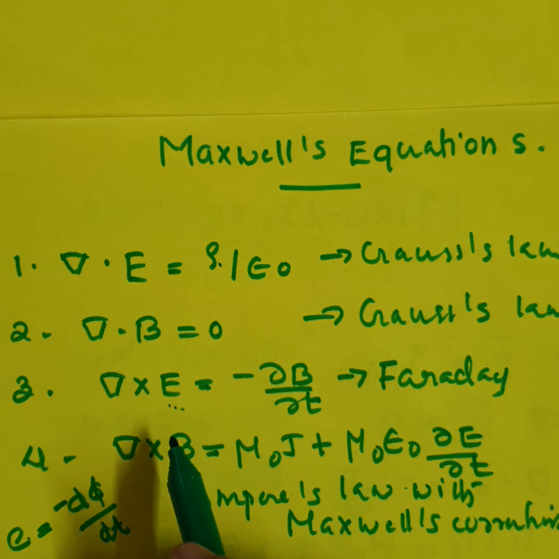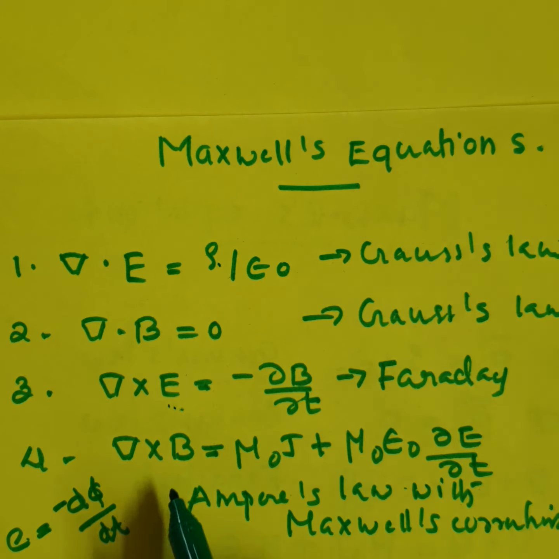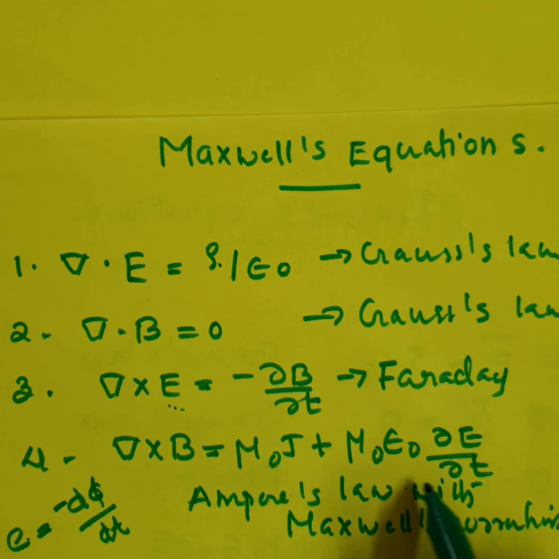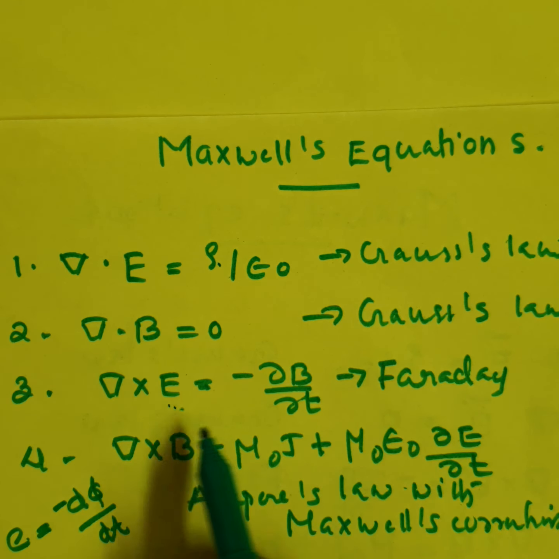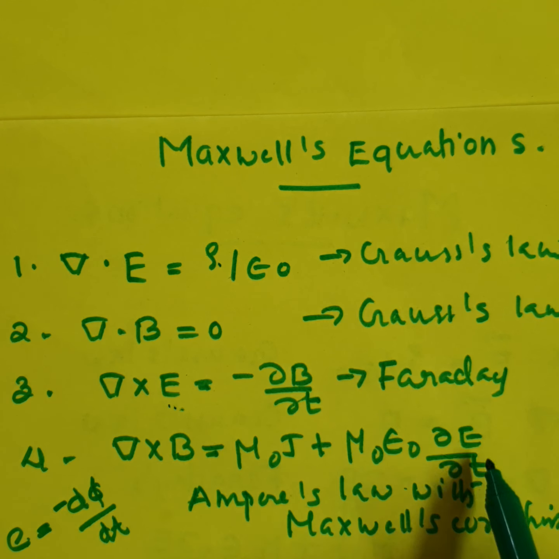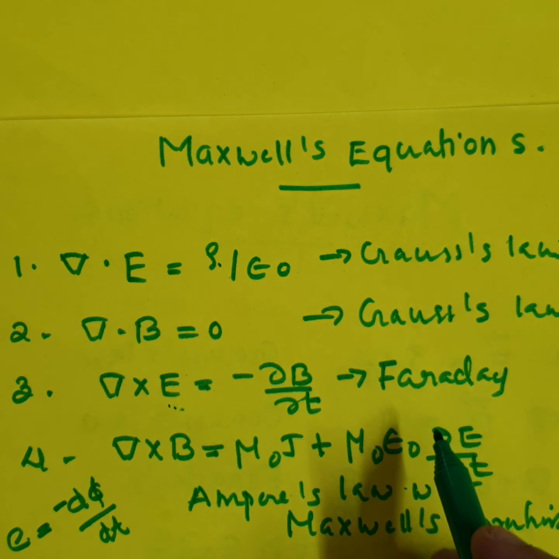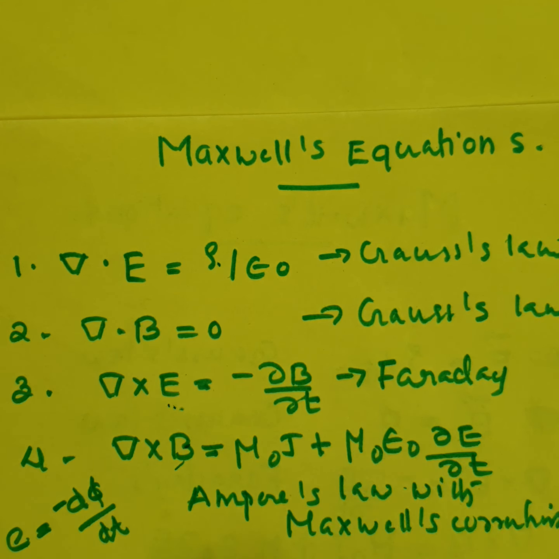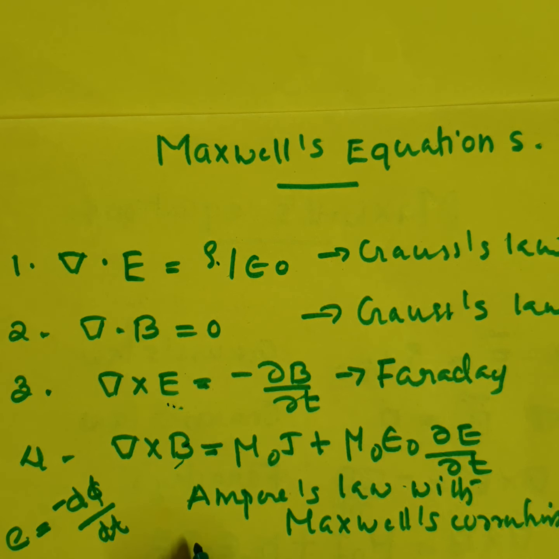And the fourth equation states that del cross B is equal to mu 0 J plus mu 0 epsilon 0 dou E by dou t. The first part is Ampere's law with a small correction which was made by Maxwell. So it shows that a magnetic field is generated by a time varying electric field. Here we can introduce one term called displacement current. This displacement current is the time derivative of the electric flux density. It is called the displacement current.